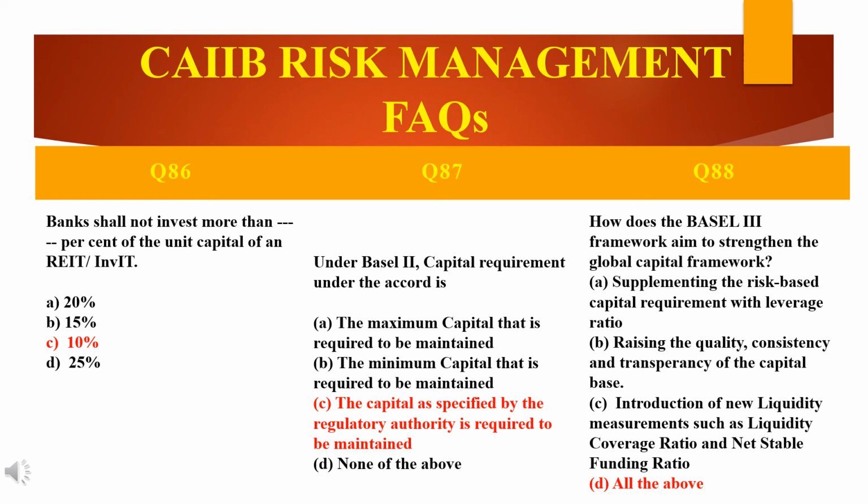D option. Why? Because the key implementation of Basel III includes the following: stricter guidelines for qualifying as Tier 1 capital. Second comes the introduction of leverage ratio. Third is the liquidity coverage ratio and net stable funding ratio. And fourth comes CCB, that is nothing but capital conservation buffer. Introduction of capital conservation buffer requirements and countercyclical capital buffer, CCCB buffer.